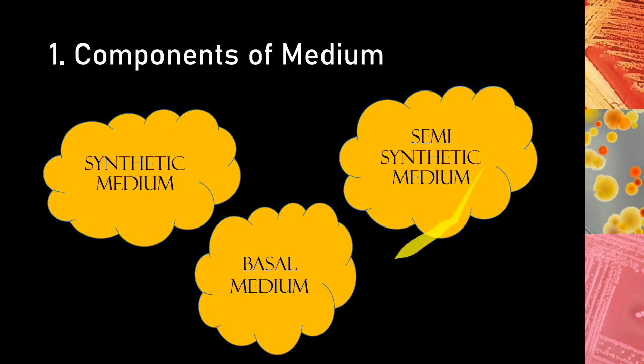The third type of medium is a basal medium. A basal medium is basically an unsupplemented or basic medium that is used for growing organisms that do not require any special nutrients. Another example for this is nutrient agar, which has minimal components that support the growth of the organism. There is no extra additional nutrient. So these are the types of medium based on the components of a medium. This is one type of classification.